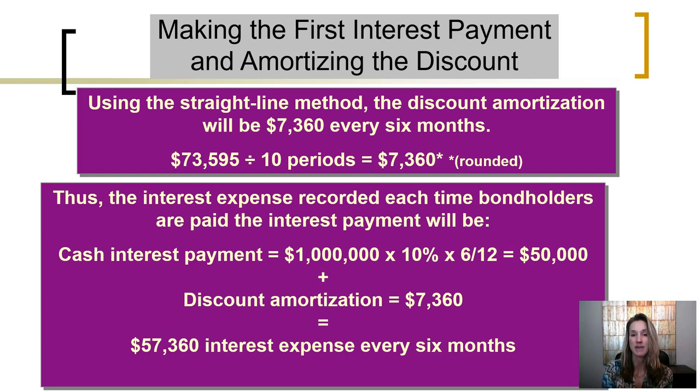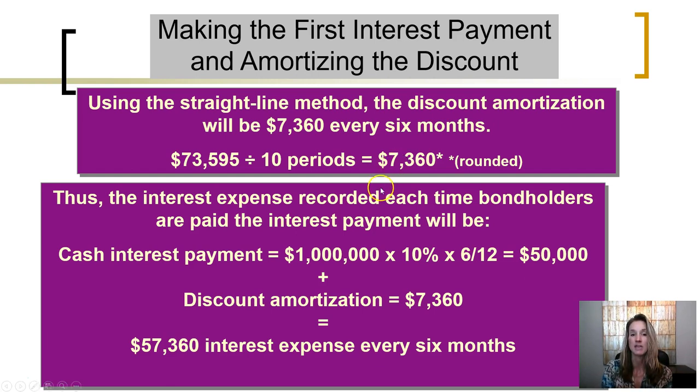Using the straight line method, we will amortize the discount. So if we have a discount of $73,595, we have 10 interest periods to amortize that discount. 5-year bonds, 2 interest periods per year, 10 interest periods. So $73,595 divided by 10 interest periods is $7,360, the amount of the bond discount that will be amortized every time an interest payment is made to bondholders.